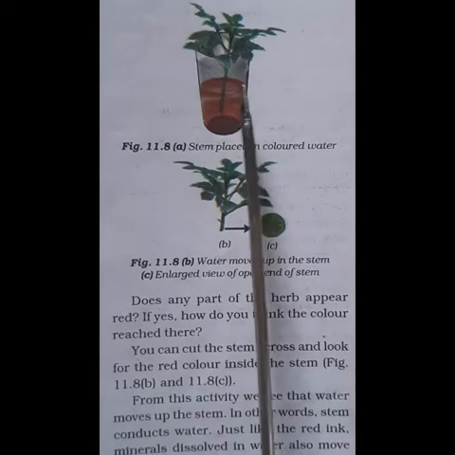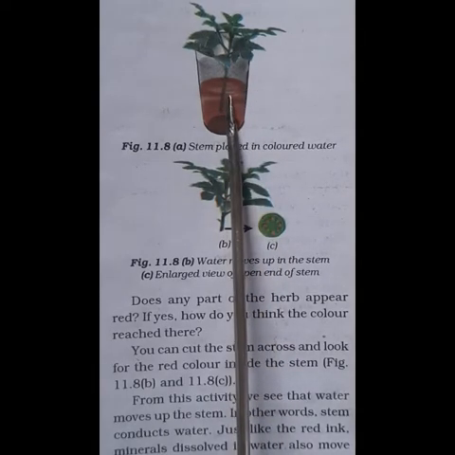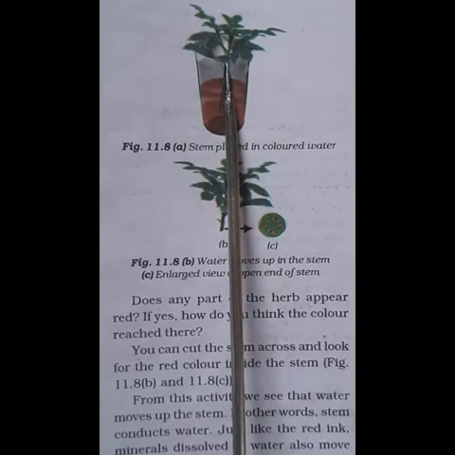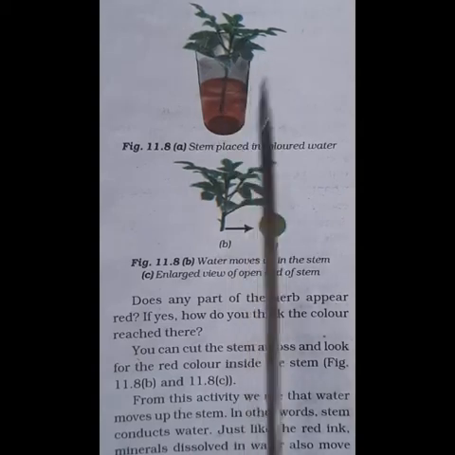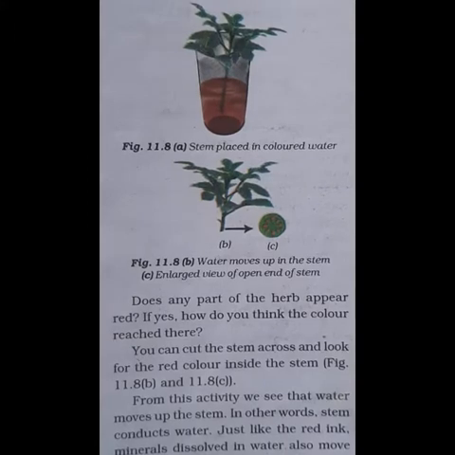What may happen? Yes, after few days you can see that the water is seen in the stem of the plant. The same thing will happen in other plants also. You all know that stem will conduct water. So, the minerals which is dissolved in water also moves up in the stem in all the plants.